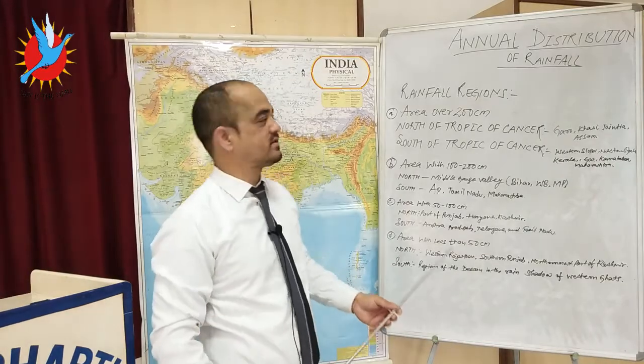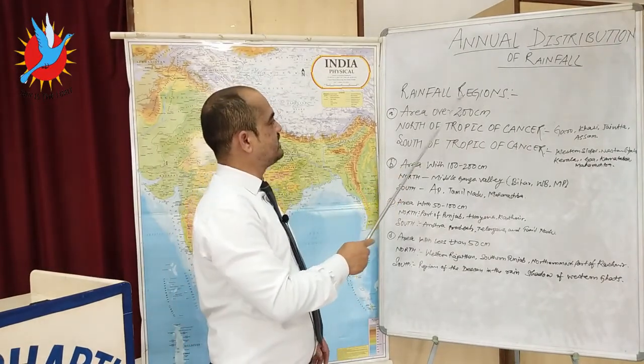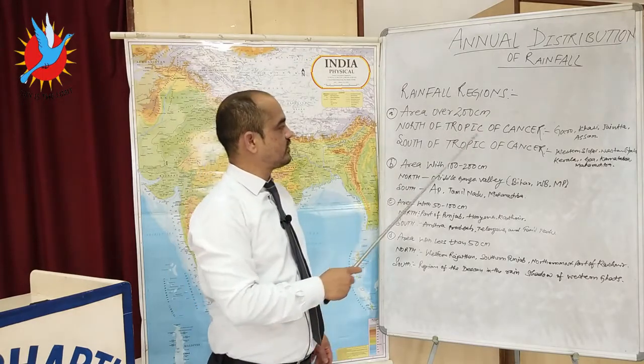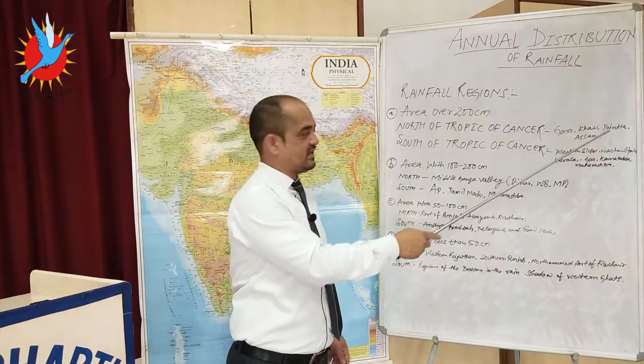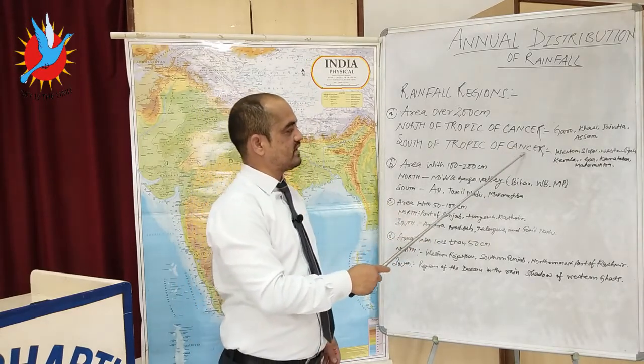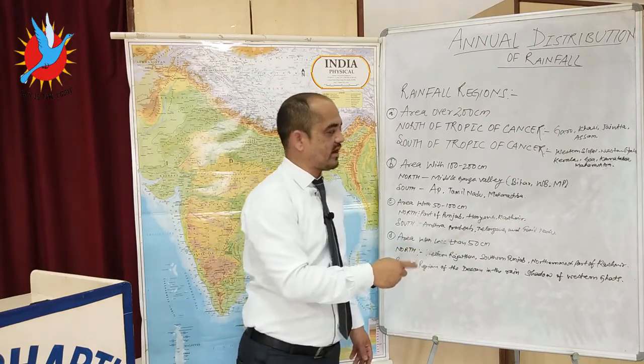So next we will discuss the annual distribution of rainfall. In India, rainfall regions are areas over 200 centimeters. Other areas in the north of the Tropic of Cancer are Garo, Khasi, Jaintia and Assam. The areas in the south of the Tropic of Cancer are Western Slope, Western Ghats, Kerala, Goa, Karnataka and Maharashtra.